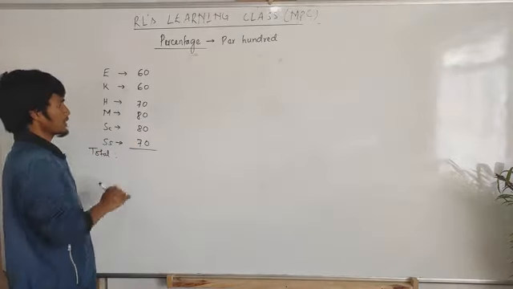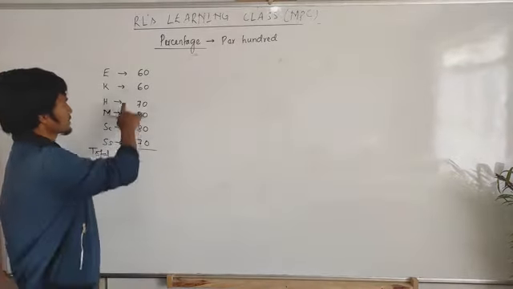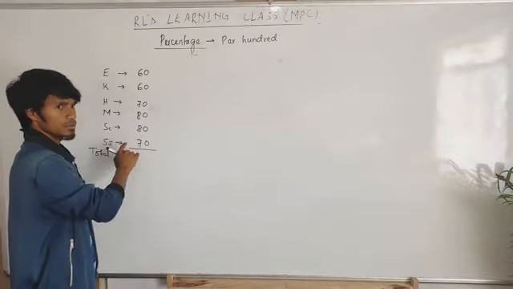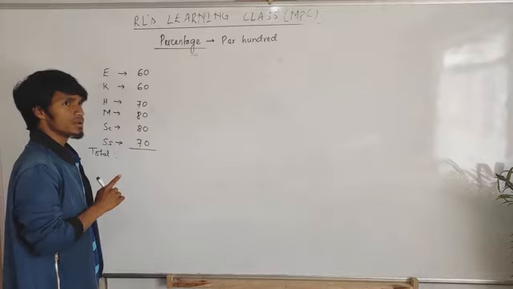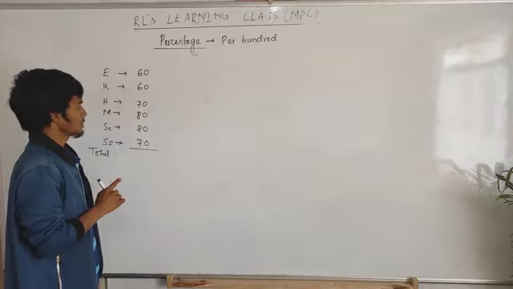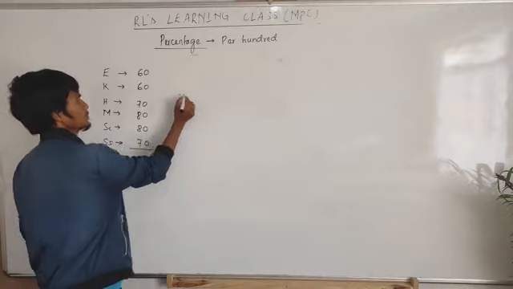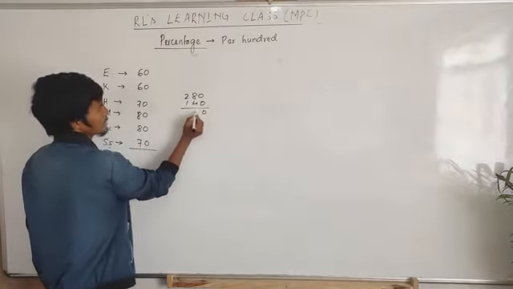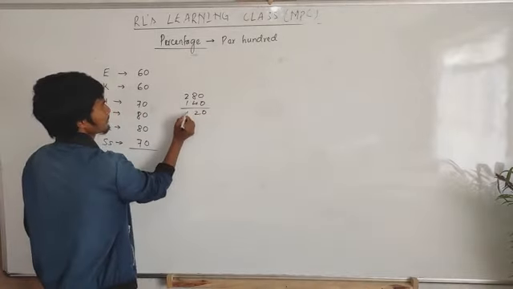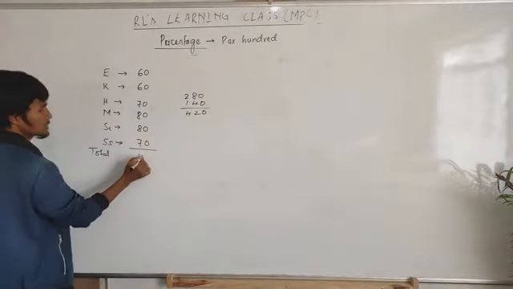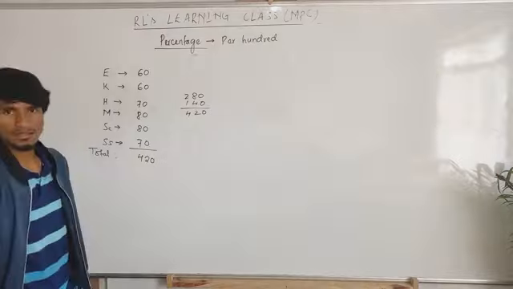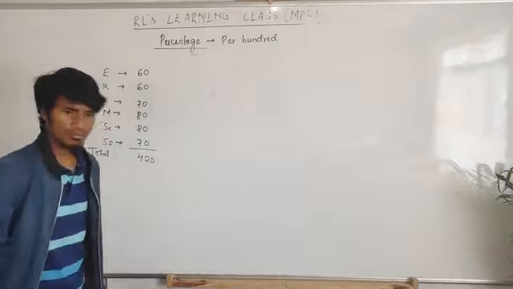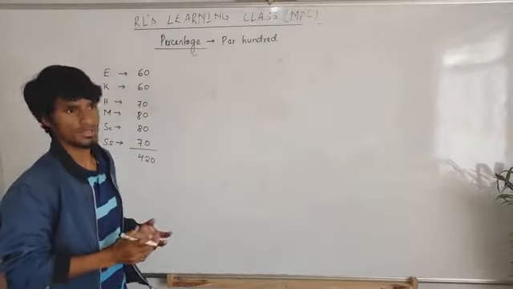Okay, then 180, 160. Then 160, 120. Then will be 280. Then 280 will be 140. Then 280, and then 140 will be 0. Then here will be 12. Then 420. Now your score is 420. Now this will be the total marks, your score. Then how to convert this in terms of percentage?